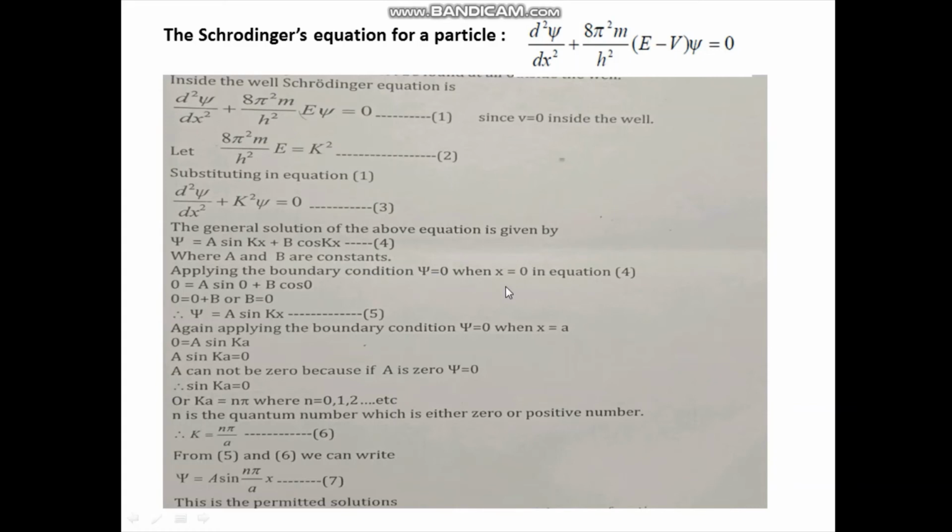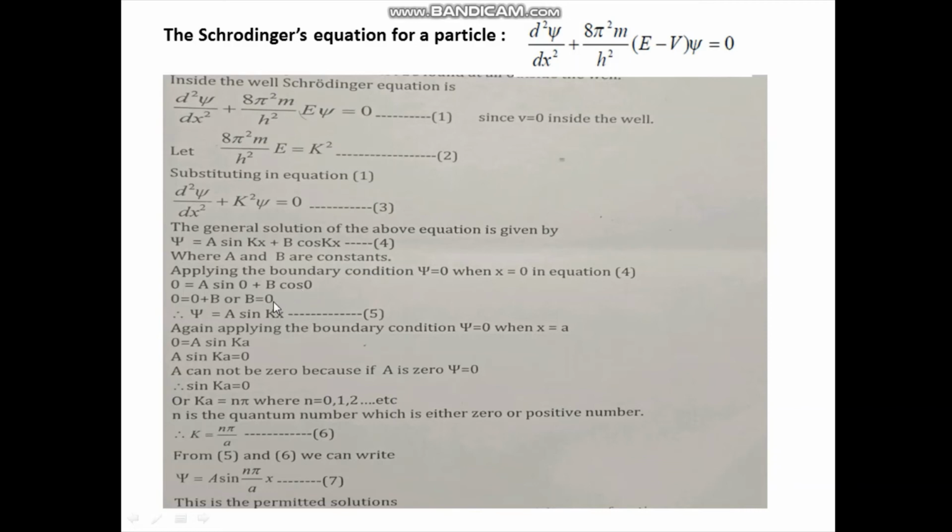If you apply the boundary condition at x equal to 0, we know ψ is 0, so you put this condition in equation 4. We get 0 = a sin 0 + b cos 0. How did we get this equation? You just put ψ equal to 0 and x equal to 0 in equation 4. So b becomes 0.